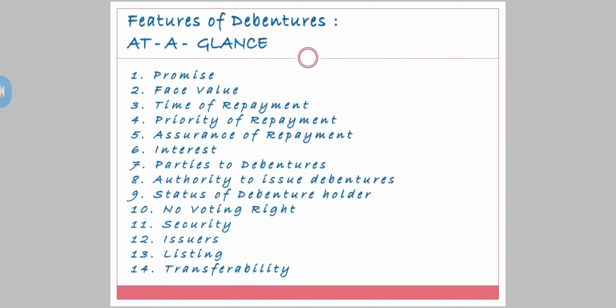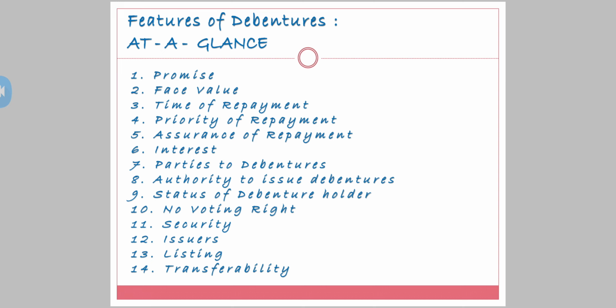10th one, no voting right. Debenture holders have got no voting right. 11th one, security. Security by having a fixed charge over the asset or the floating charge. 12th one, issuer. Who can issue? Both the companies, public as well as private company, can issue debentures. The 13th one, listing. The company has to list its debentures in any one of the recognized stock exchanges.